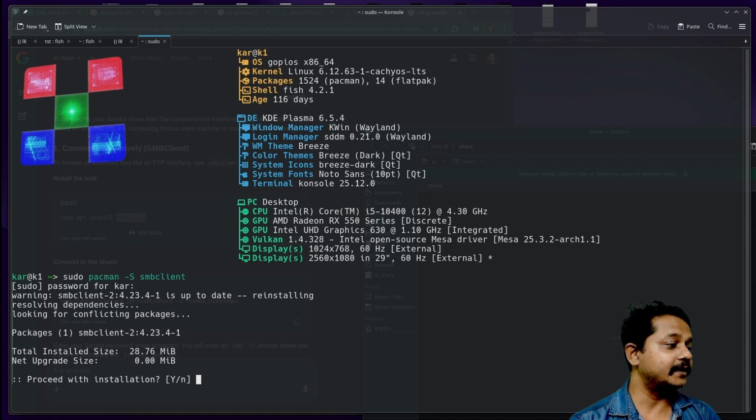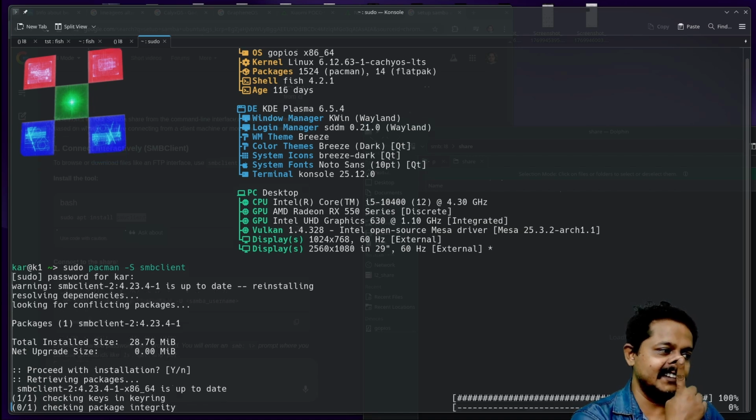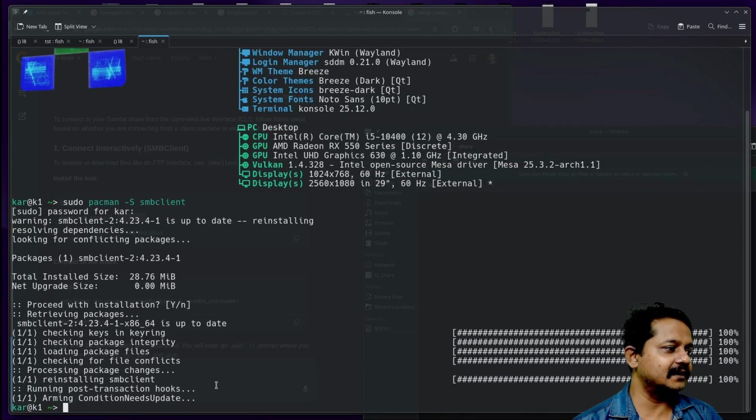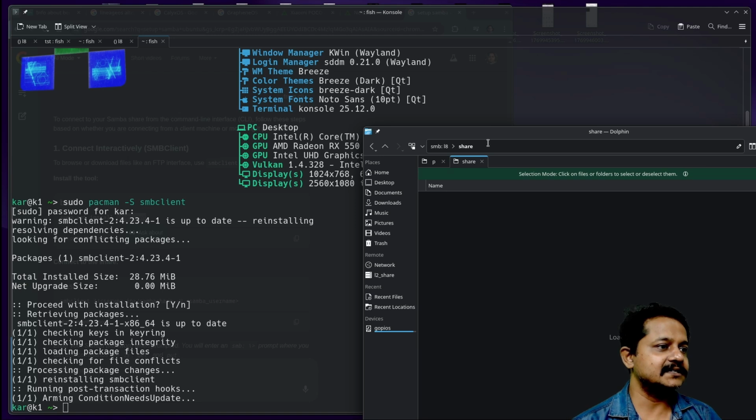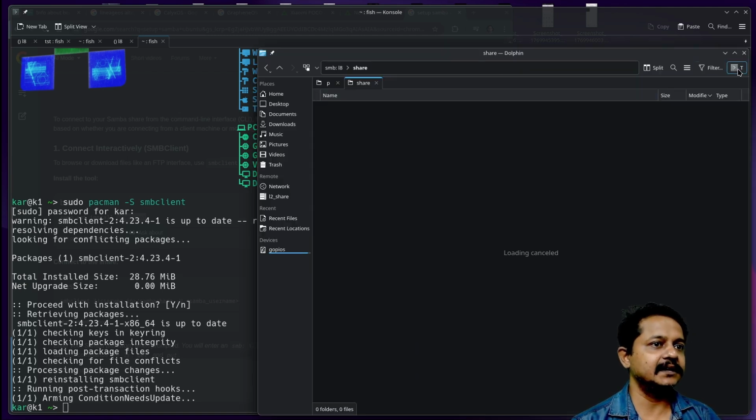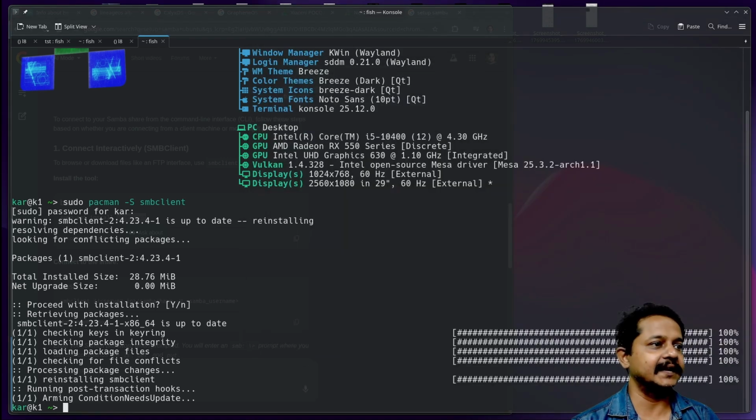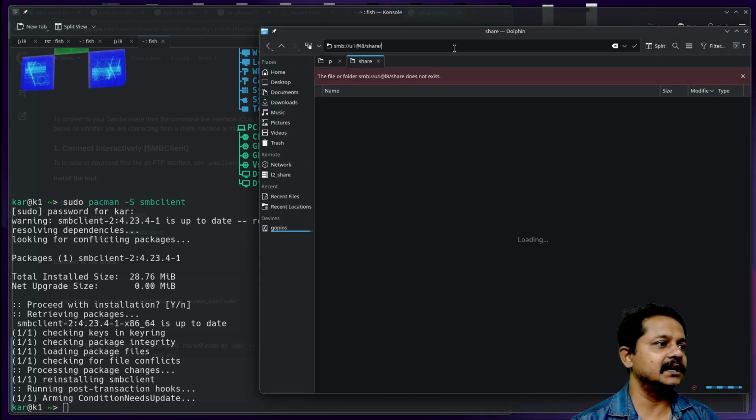Let's provide my password. As I see, Samba client is 28 MB and it is not installed on my system. That may be the reason why Dolphin installed within a moment. Let's try if now we can open. I don't think it is opening. Let's close and open the Dolphin browser again. Still the Samba share is not accessible.